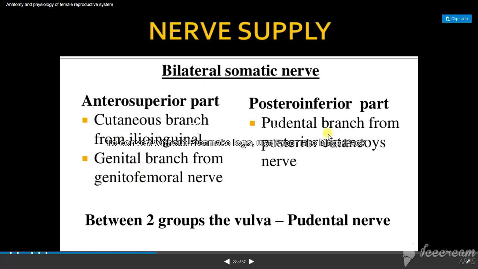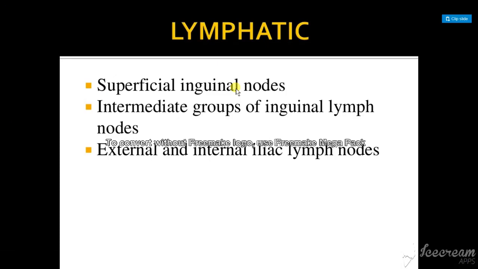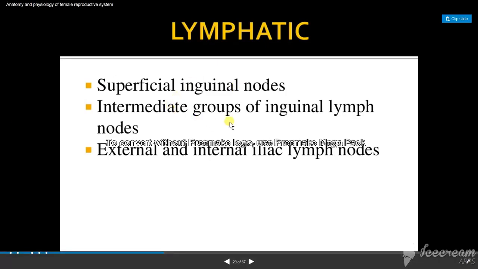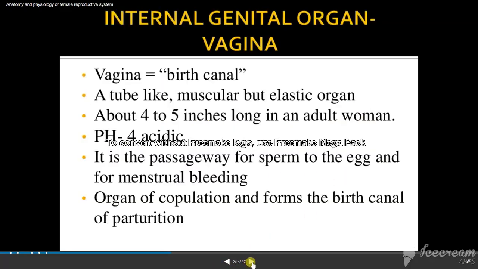For the posterior part we have the pudendal branch. For the anterior superior part, you have to learn by heart: the ilioinguinal nerve and the genital branch from the genitofemoral nerve. This is the bilateral somatic nerve supply to the external genitalia. So what is the lymphatic system? It has superficial inguinal nodes. At the groin area you have so many lymph nodes, called inguinal nodes, and the intermediate groups of inguinal lymph nodes are present. So external and internal iliac lymph nodes will also be seen.